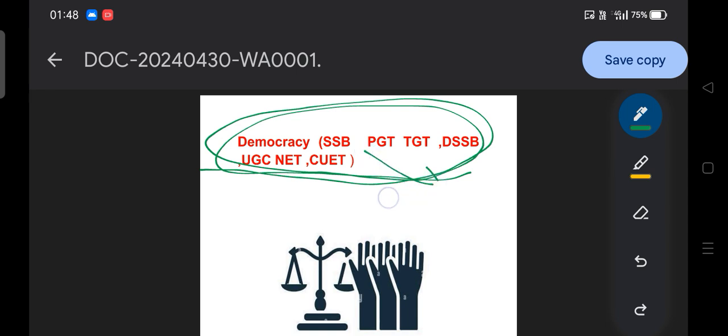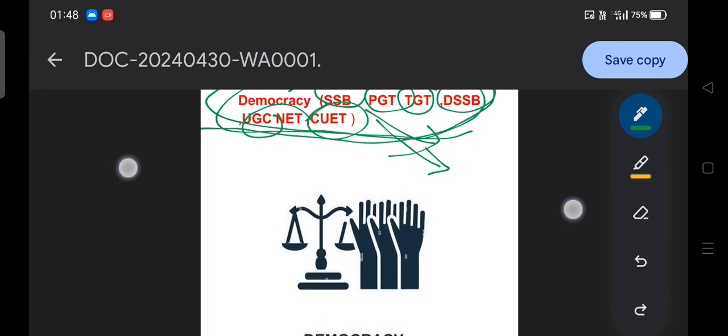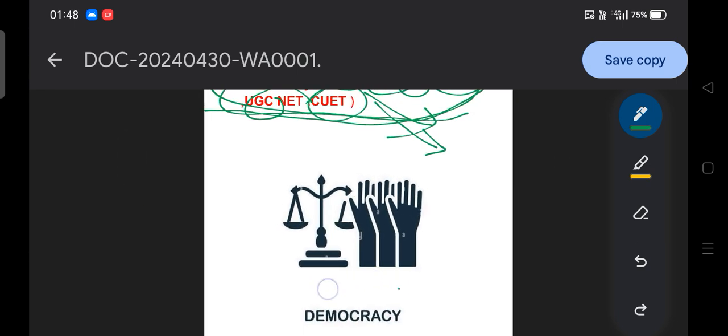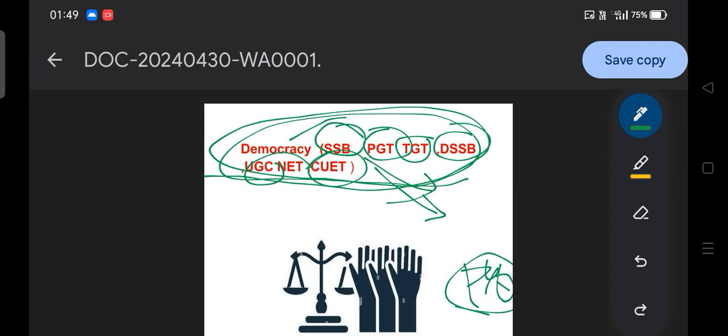So with this, let's start our discussion on democracy with respect to our examinations like SSB, PGT, TGT, DSSB, UGC NET and CUET. Because in political science, each and every examination includes the concept of democracy. So our main focus will be the concept of democracy. Before that, we'll cover the MCQs, the previous year questions, and on the basis of that try to revise a few of the concepts which are going to be very important. Okay, so on this note, let's start.